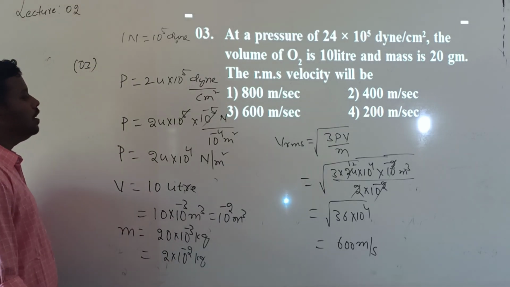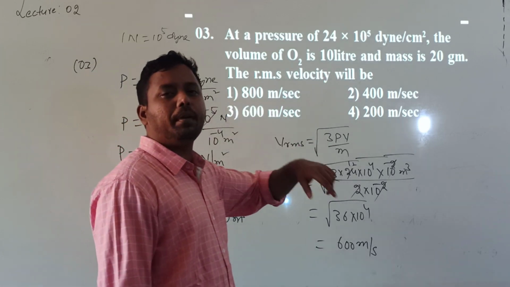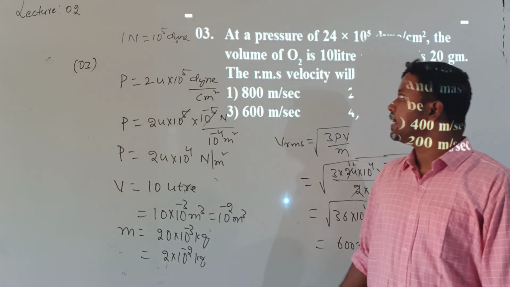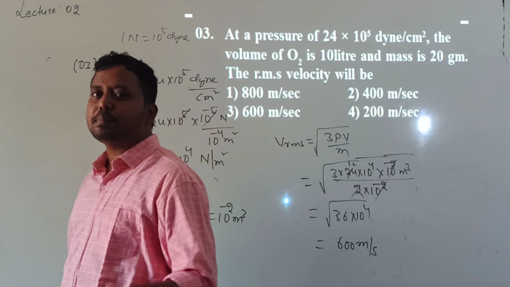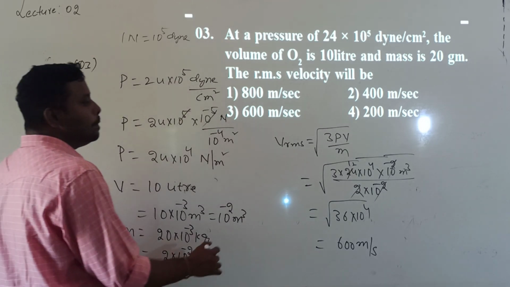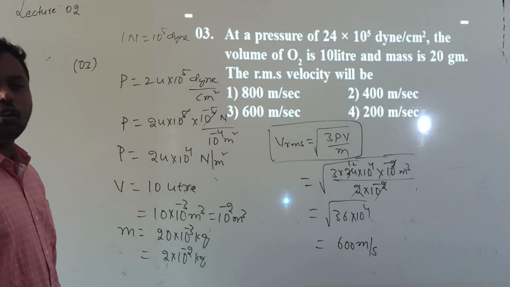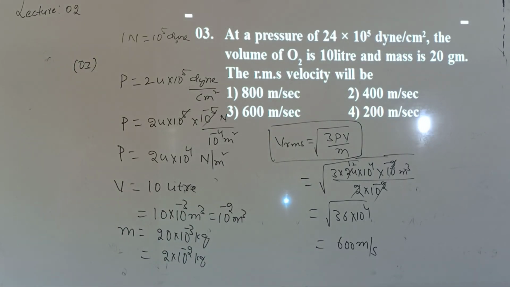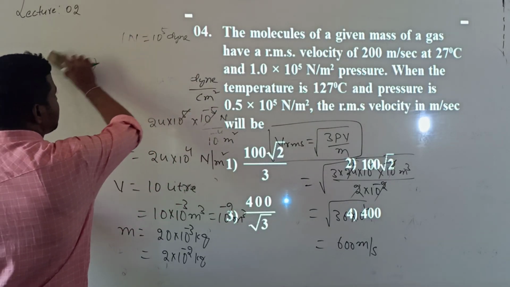Question okay now? What they have given is the pressure, volume and mass. Asking us to calculate the RMS speed. The RMS speed formula in terms of pressure, volume and mass is root over 3 into PV by M. Okay now? Question number 3 this is. So next one is question number 4.